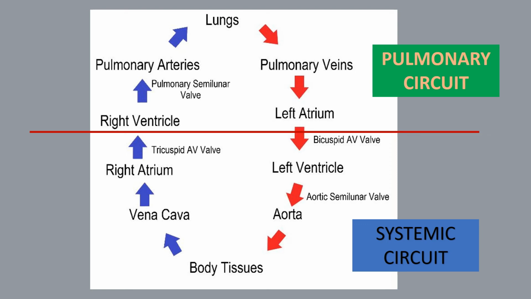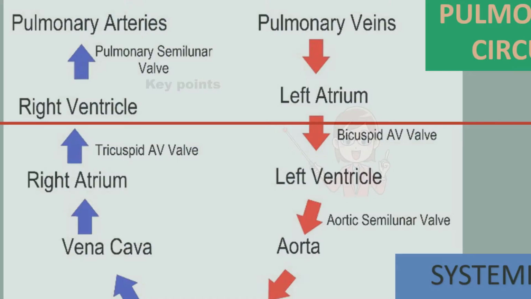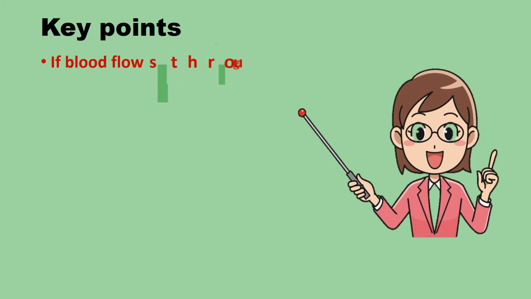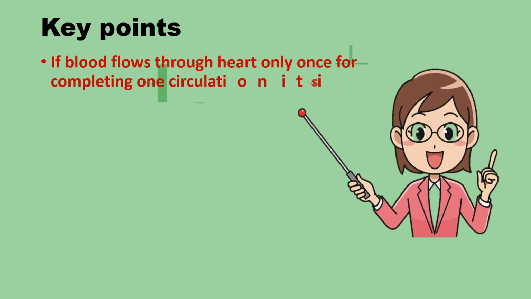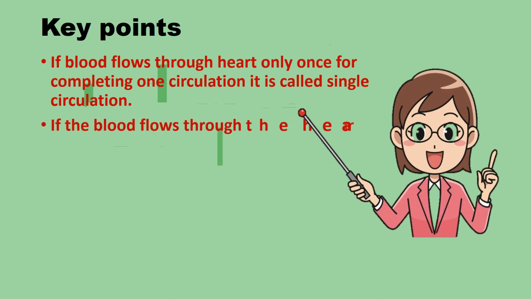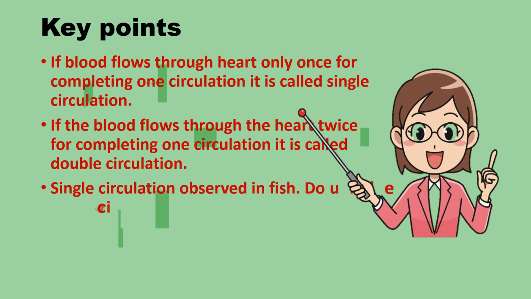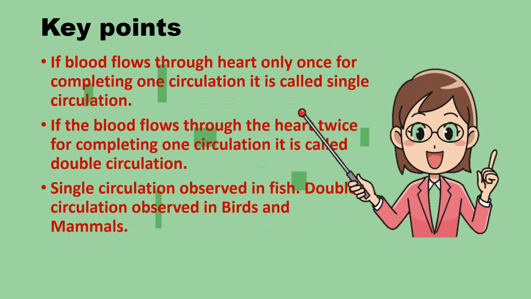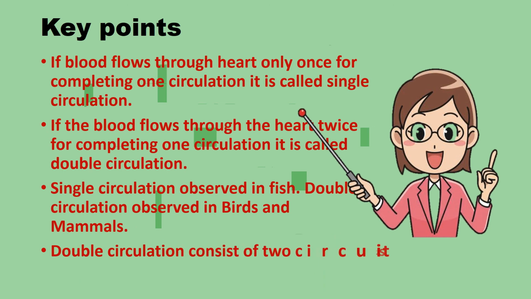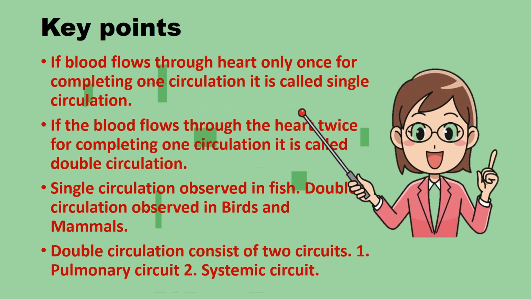Key points: if blood flows through the heart only once for completing one circulation, it is called single circulation. If the blood flows through the heart twice for completing one circulation, it is called double circulation. Single circulation is observed in fishes; double circulation is observed in birds and mammals. Double circulation consists of two circuits: one is the pulmonary circuit, the second one is the systemic circuit.